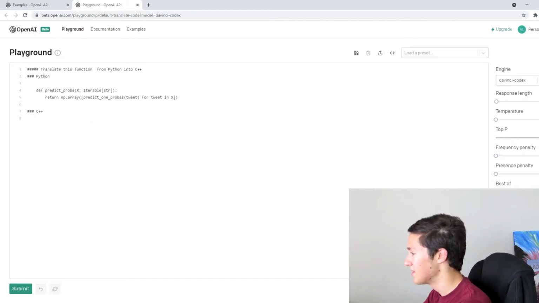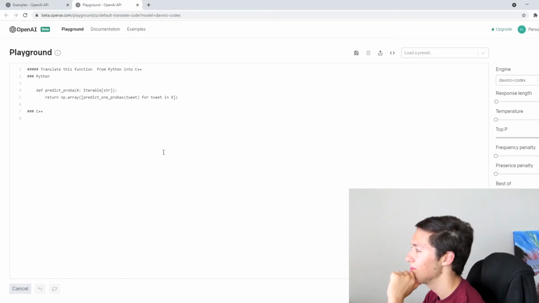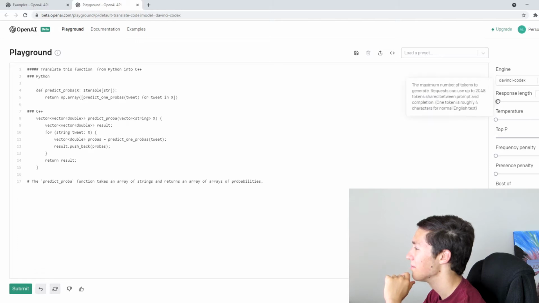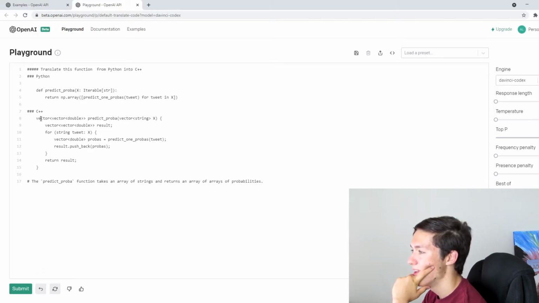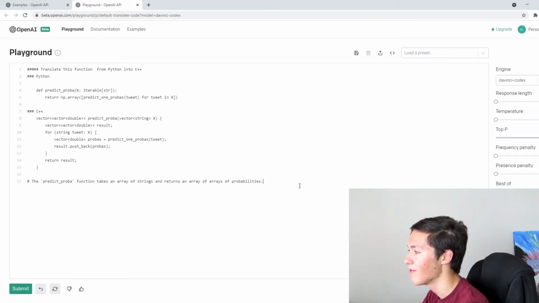C, because C++ is not one of the languages because it's considered old school. But let's see what this does. Oh, okay. I was going to make it a little longer, but I guess it did it for us. So it's a vector of a double vector type method. The C++ developers can probably appreciate this more than I can, but it even takes an array of strings and returns an array of probabilities.